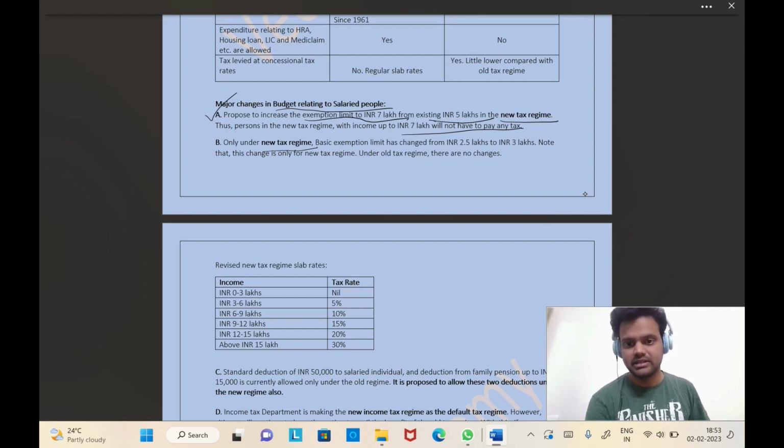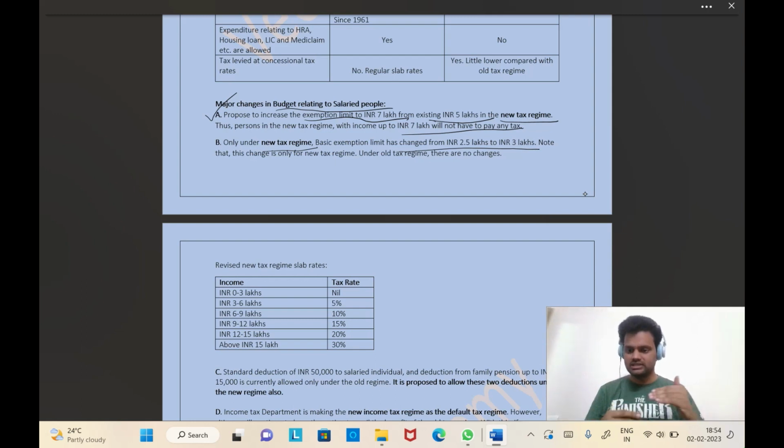Basic exemption limit changed from 2.5 lakhs to 3 lakhs. Currently, for the old and the new, the basic exemption limit is 2.5 lakhs. Only for the new tax regime, this basic exemption limit was increased from 2.5 to 3 lakhs. They increased the slab limit by 50,000, and they have also made some reshuffling of the slabs.